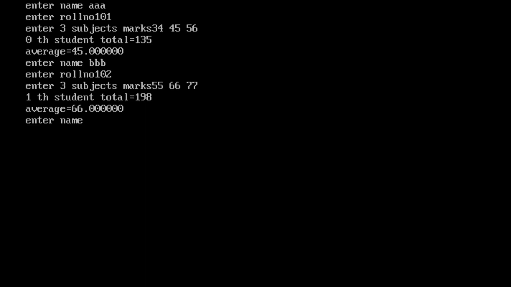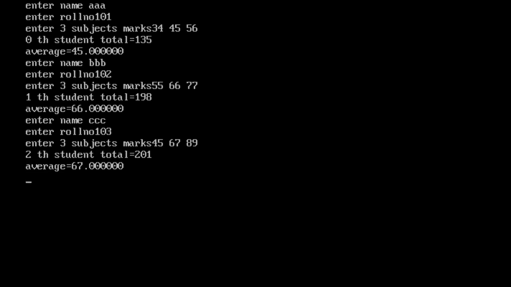According to the array 0, 1, 2, first, second, third. Enter roll number. Now I am entering 101, 102, 103. 3 student details and marks I am entering.